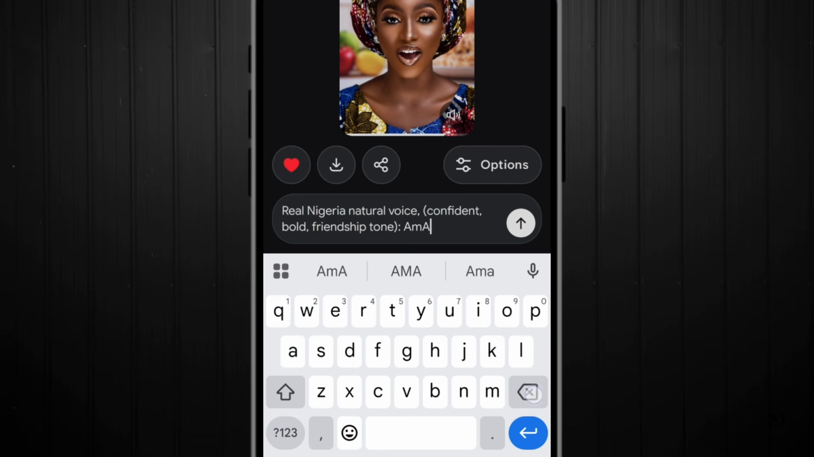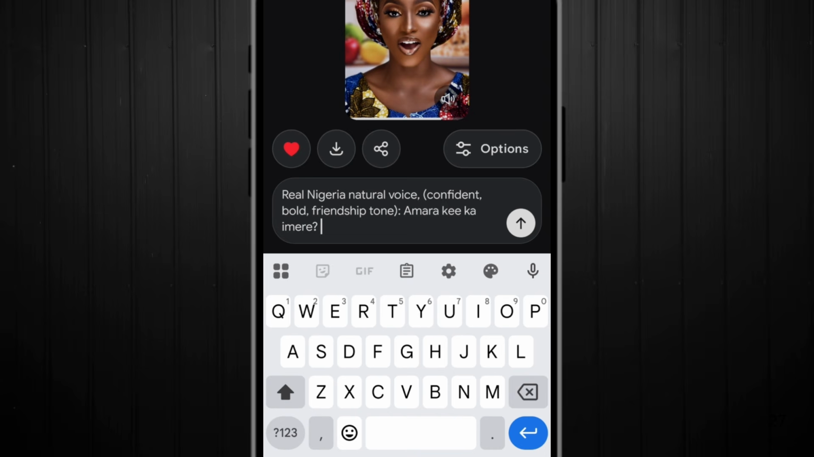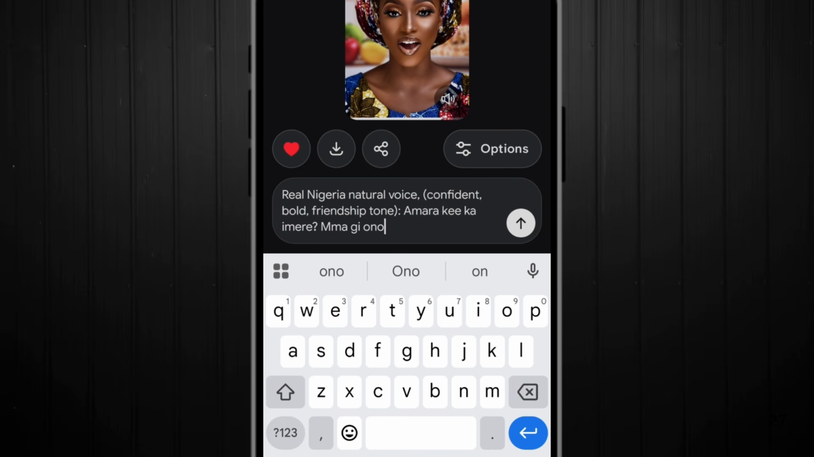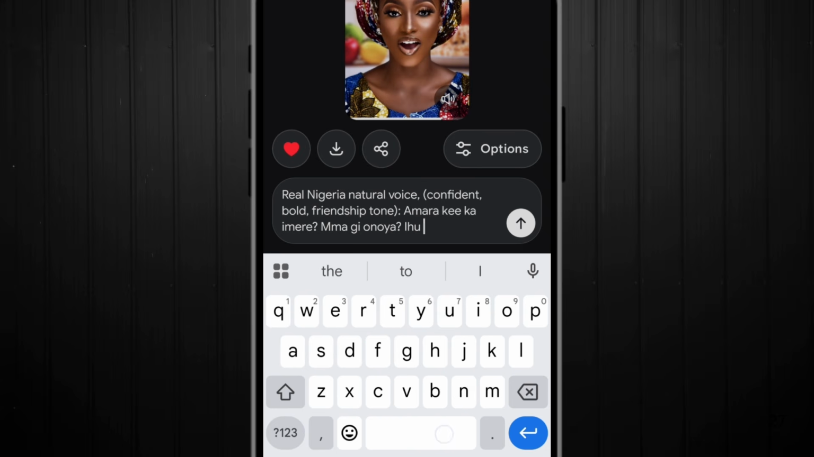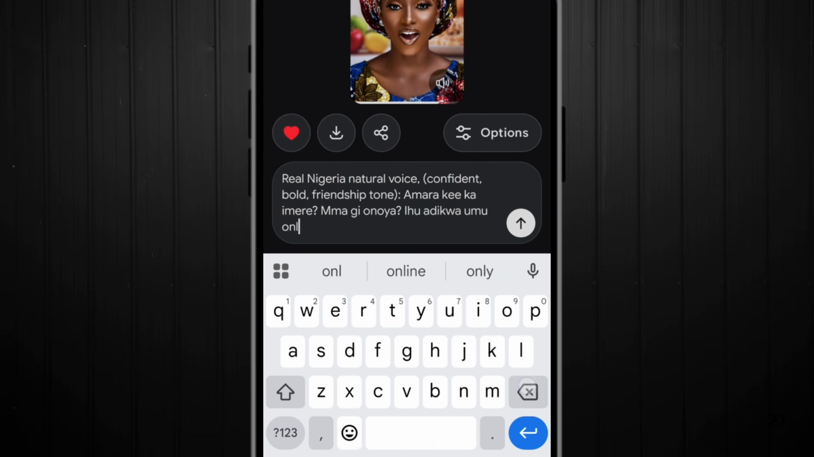Amarachi kime, or let me say Amara. Amarachi ka imere. Ka imere mommy magi onoya magi. Onoya should be like this. Aho adechakwa unu. Aho ade. Okay, let me say adekwa unu so that Grok won't be confused. Aho adekwa unu. Adekwa unu mma. Okay. So aho adekwa unu mma.